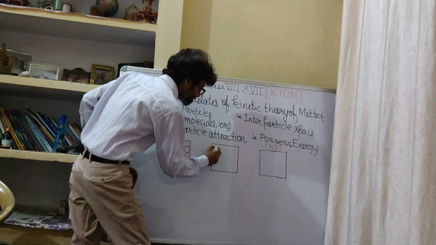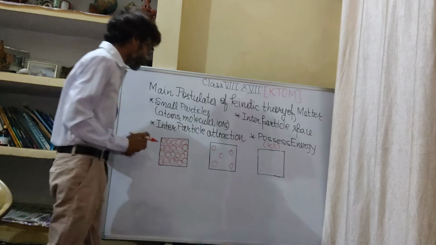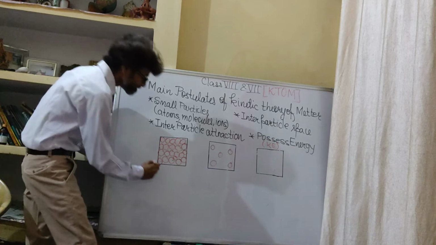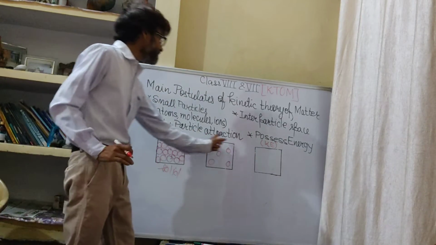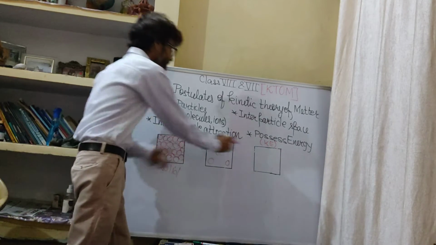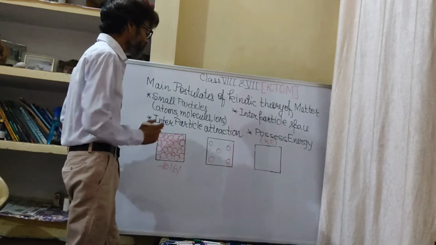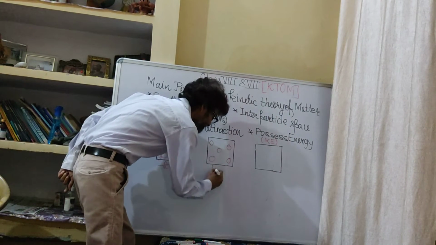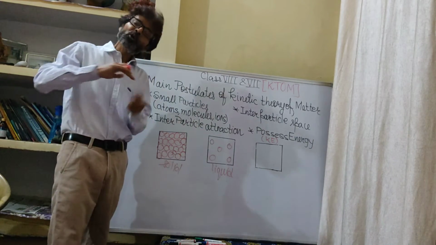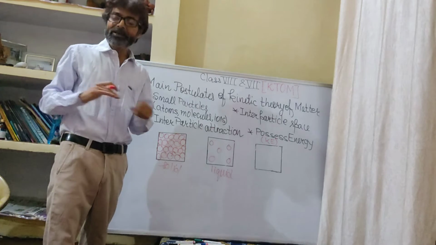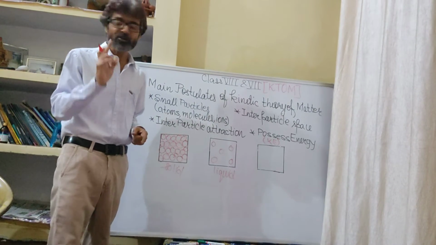When we come to the liquid, particles are comparatively less closely packed. Compared to the solid, they are far away from each other. Since the particles are far away, the intermolecular force of attraction is less compared to solid. In the liquid, the particles are able to move in the whole of the liquid but cannot leave the liquid surface because of the interparticle attraction. That's why liquids have only one upper free surface.